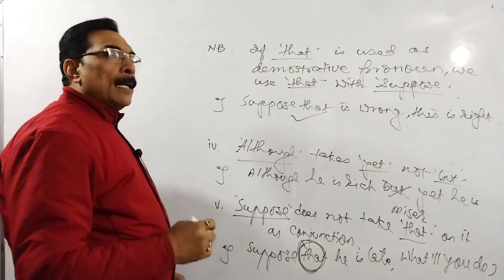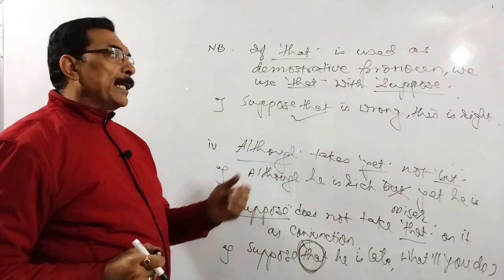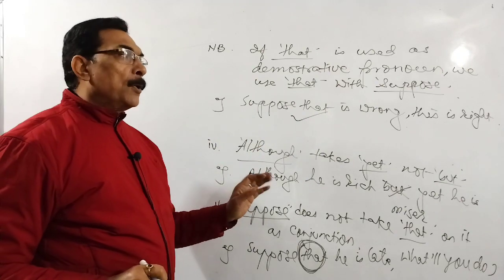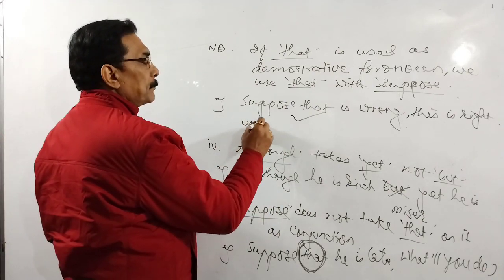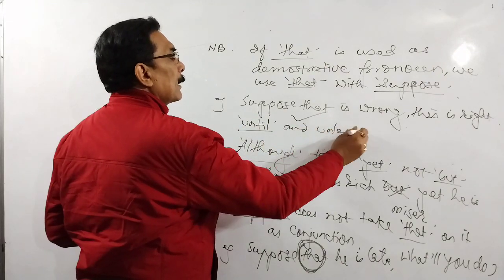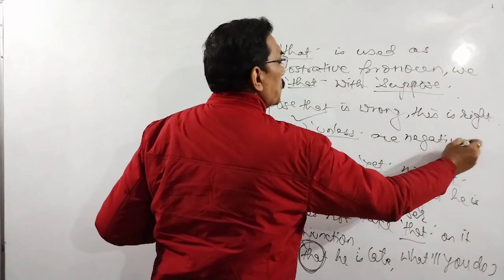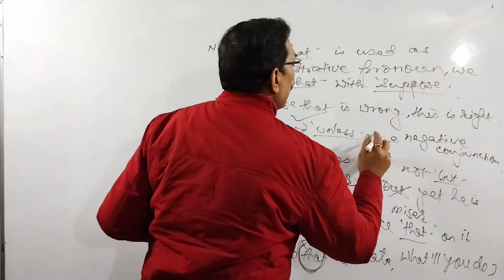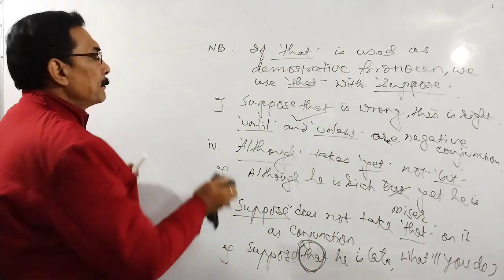And at last I should say to you that with until or unless, no negative words should be used. Like don't open the booklet until you are asked. Not you are not asked. Because until and unless are negative conjunctions, so they don't allow any negative word on them.